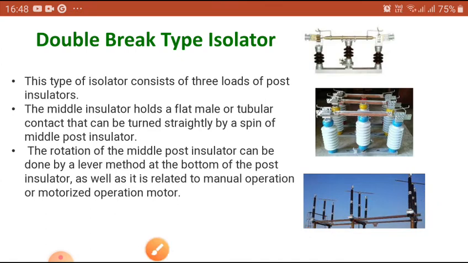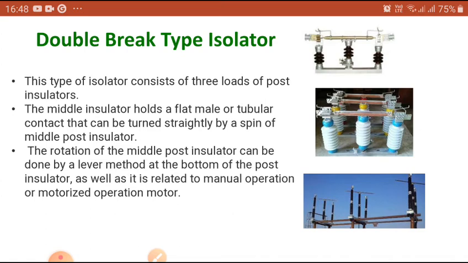Now coming to the another break system. I think you have any doubt? Now in double break, what to do? So in double break, the center limb is rotating and the extreme two limbs are connected, one to the input, another to the output. So based on the connection we can rotate clockwise or anti-clockwise, so we can contact or open the switches.